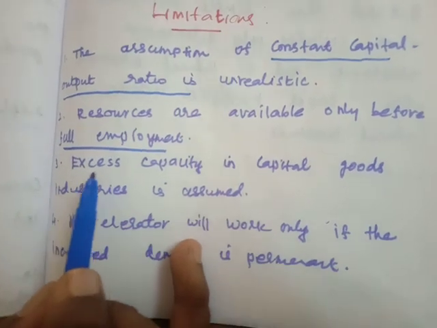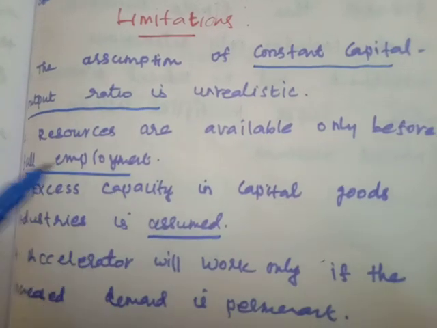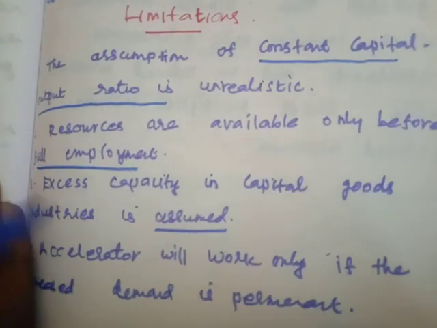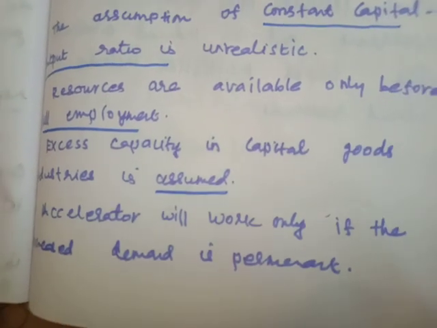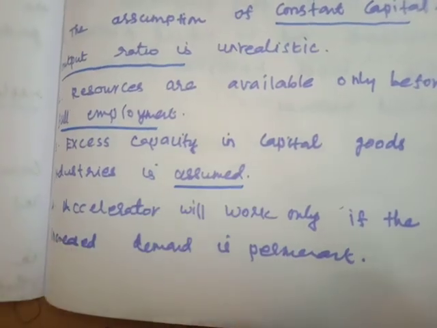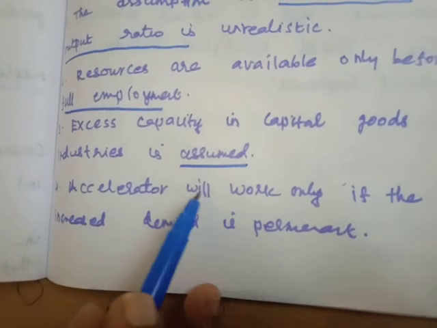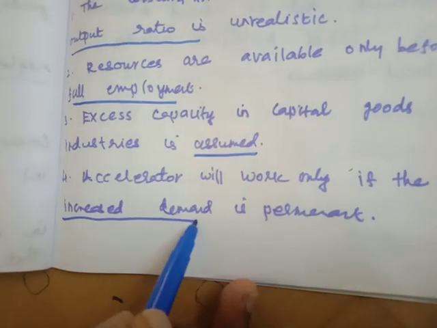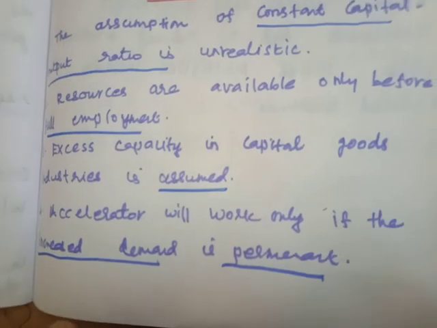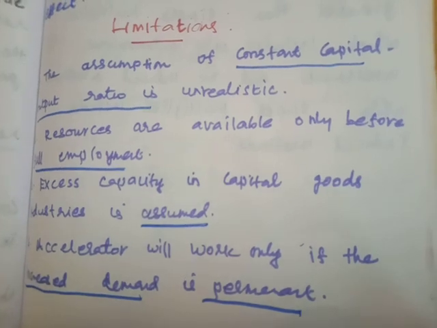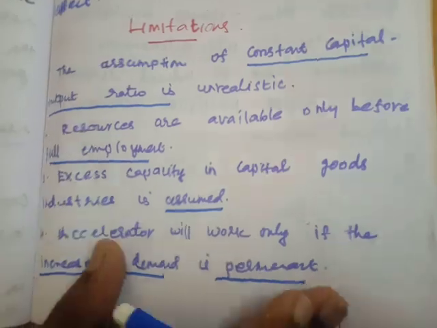And the third one is that excess capacity in the capital goods industry is assumed. So if you want to increase the investment, the excess capacity of capital goods industries is assumed. That means excess capacity, both buildings and machinery like this. And the fourth one is that the accelerator will work only if the increased demand is permanent, not temporary. So when demand is increased permanently, only at that time the accelerator principle works, not for normal life.